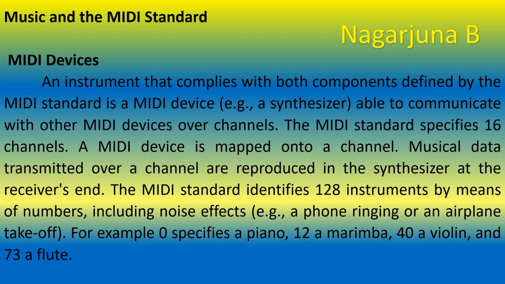For example, 0 specifies piano, 12 specifies a marimba, 40 specifies a violin, and 73 specifies a flute. These are numbers. According to these numbers, the MIDI standard will be identifying the instrument. 0 means piano, 12 means marimba, 40 means violin, and 73 means flute.